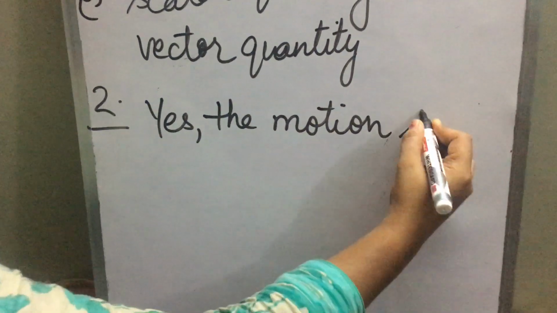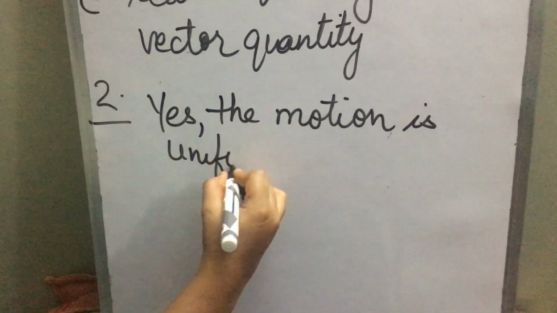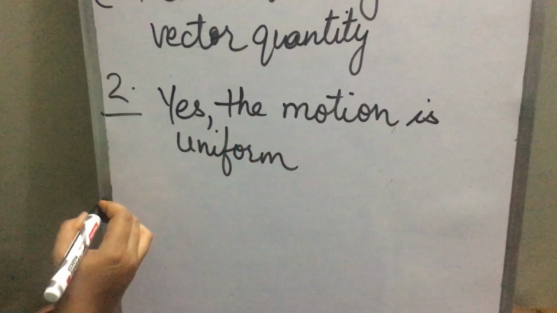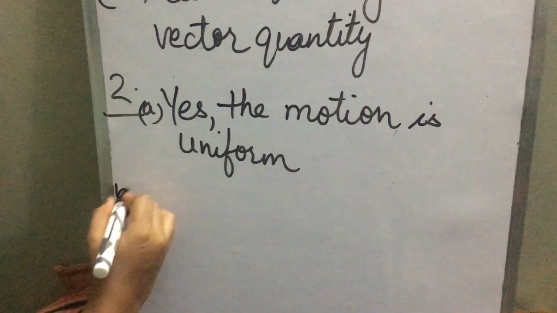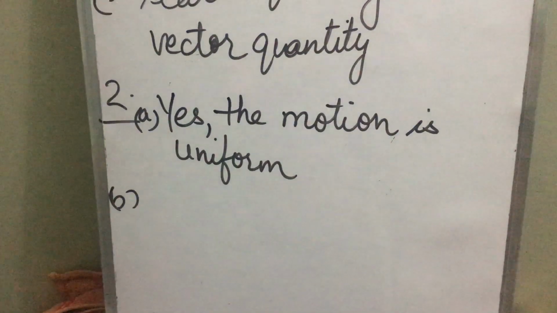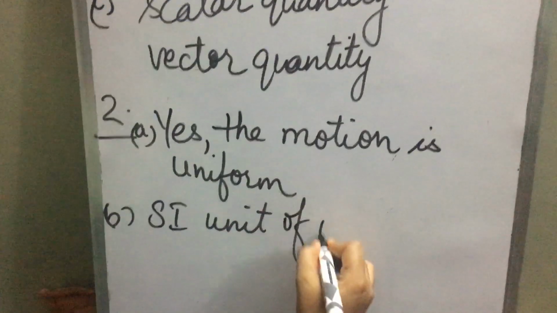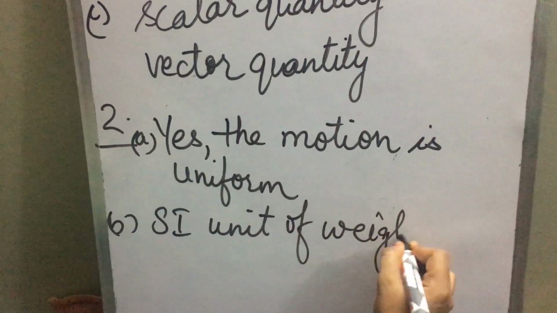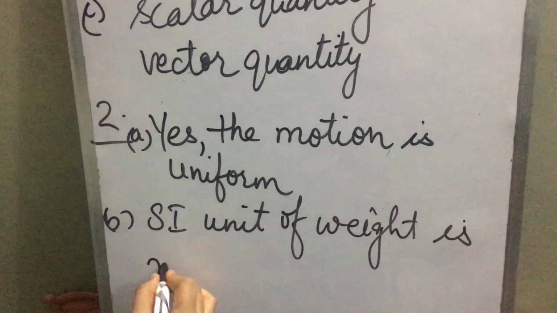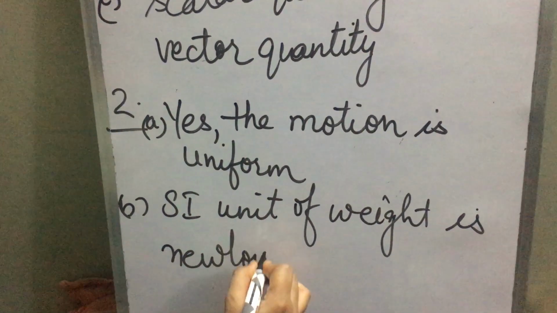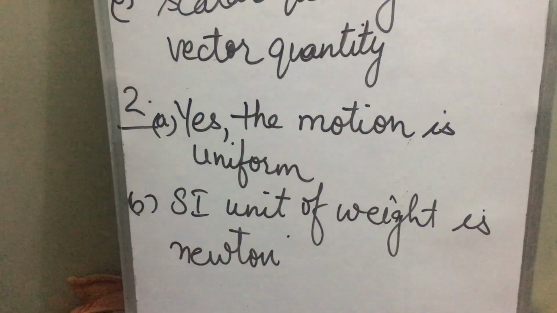Okay, children. You have to do this checkpoint 2 in book only. Now its B part is name the SI unit of weight. What is the SI unit of weight? SI unit of weight is Newton. Okay, children, this is the answer. Now move to